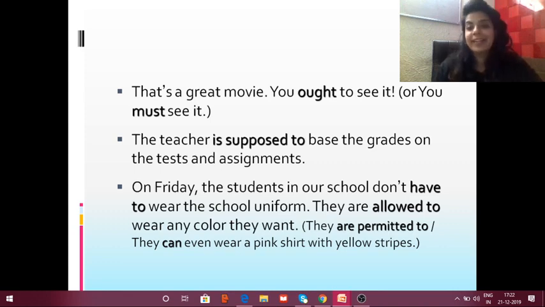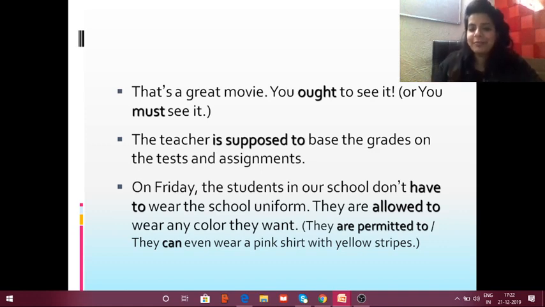Okay, Golden. If you say "वो बहुत अच्छी मूवी है तुम्हें ज़रूर देखनी चाहिए", you are emphasizing. "आप एम्फसाइज कर रहे हैं तब आप क्या यूज़ करेंगे" — you must see it, or you ought to see it. "देखना ही चाहिए तुम्हें". The teacher is supposed to base the grades on the tests and assignments. "टीचर आपको ग्रेड्स देगी किस बेसिस पे, शी इज़ सपोज्ड टू, इसी बेसिस पे ग्रेड्स आपको देगी". Okay. On Friday, the students in our school don't have to wear the school uniform. Don't have to means "वो नहीं भी पहने अगर school uniform तो कोई फर्क नहीं पड़ता", right?